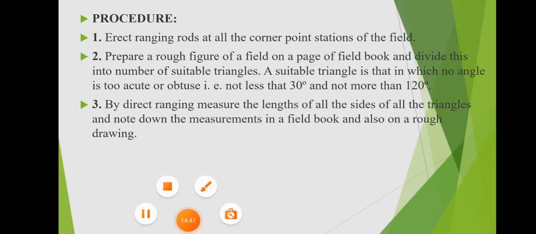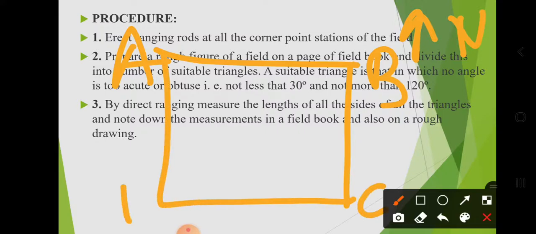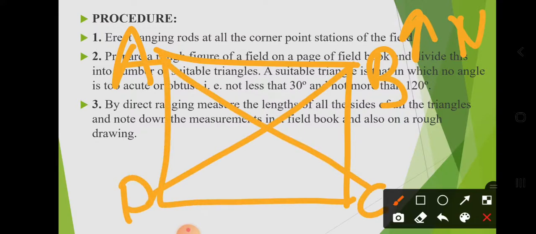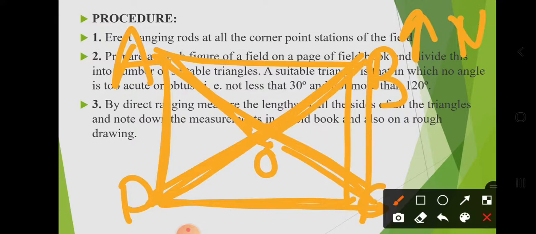By direct ranging, measure the length of all the sides of the triangle. That means measure the side AB, CD, the length of this baseline, then measure AO, BO, DO, CO, CB, like that. Then at the last you should measure the distance from the center up to the apex of the triangle, OO dash, and it is called a check line.